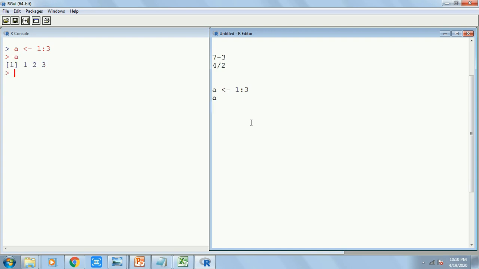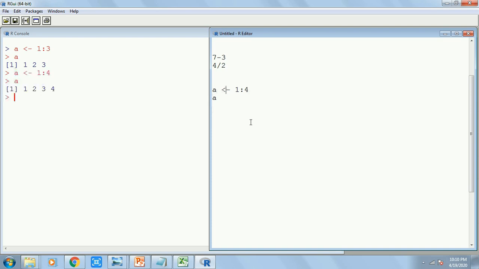It creates a new vector with new values 1 2 3, which overrides the previous value which had only 1 in it. If I write 4, again it's going to overwrite and show me 1 2 3 4.